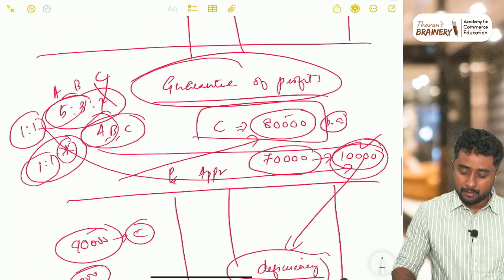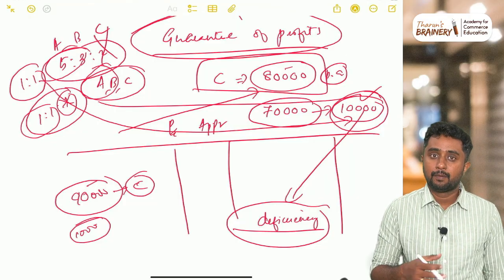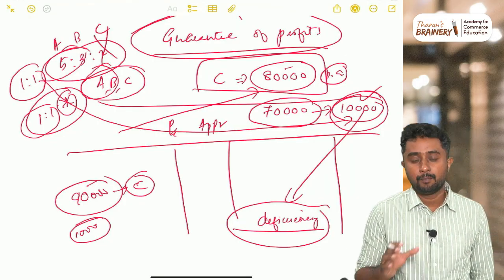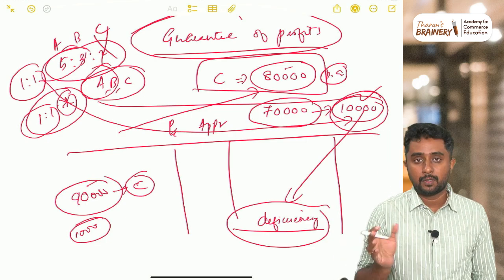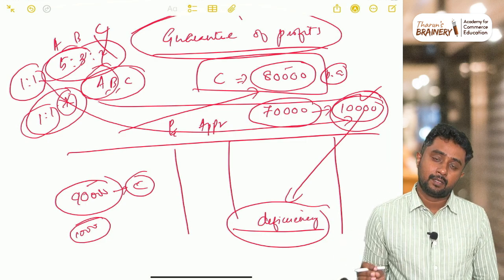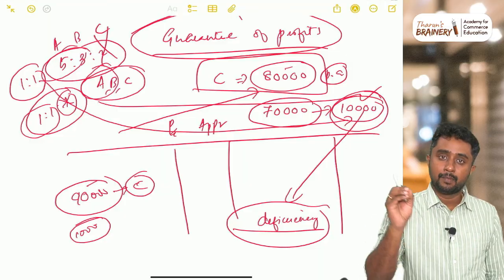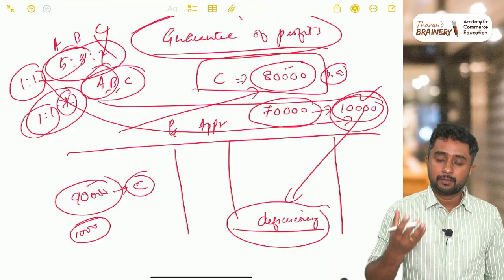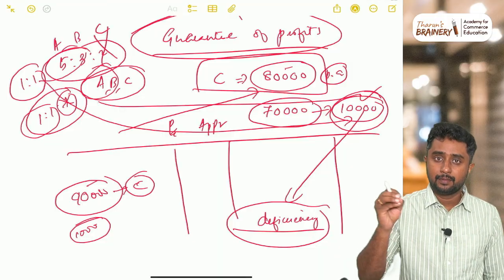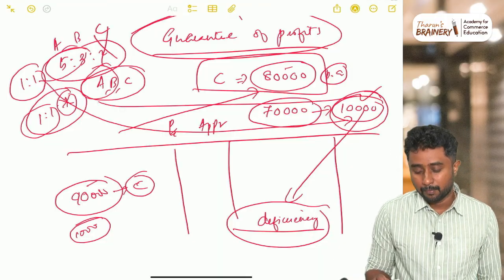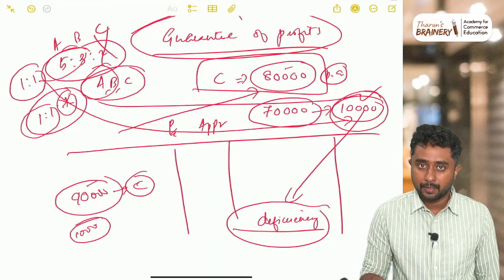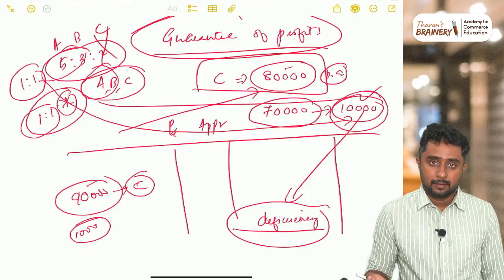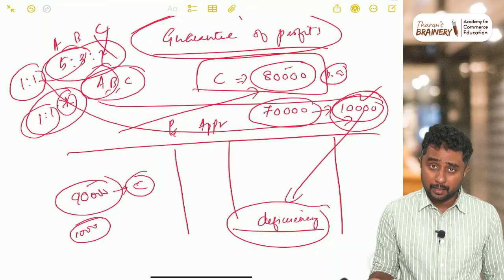The next topic that we discussed today was guarantee of profits. A guarantee of profits is nothing but a promise given by some partners to another partner that his actual share of profit will be a minimum of this much amount. In that situation, sometimes the question will be silent on what happens if the profit limit is not achieved by the firm or the business while sharing the profits, or who is supposed to pay the deficiency.